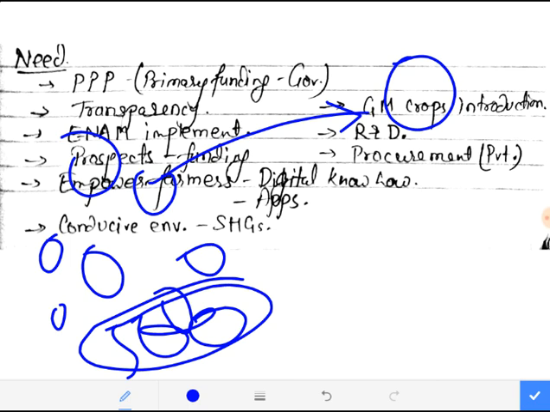All 500 can't get their crops procured in one day. Maximum 100 people will get it done, right? Now the farmer who is at the 450th position, his number will come on the 5th day.